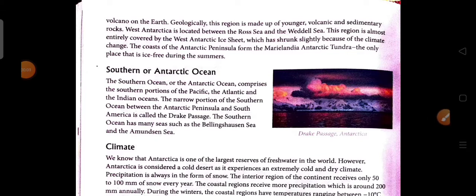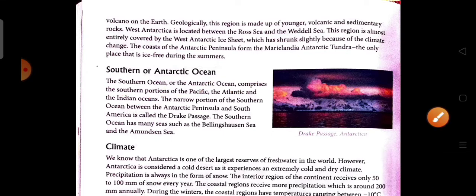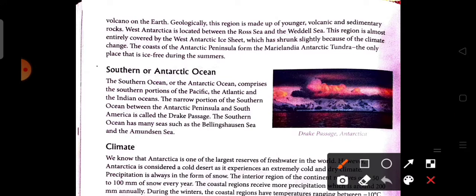After this, we are going to discuss the ocean of Antarctica, which is also called the Southern Ocean. The Southern Ocean comprises the southern portions of the Pacific, Atlantic and Indian Oceans.